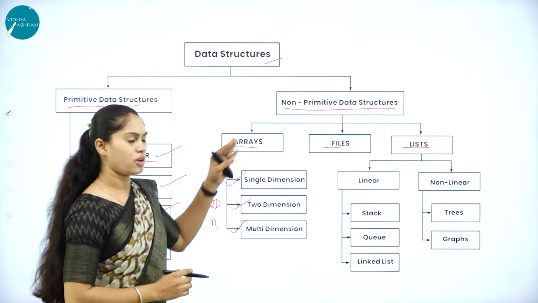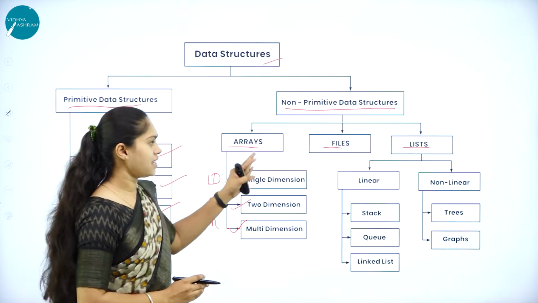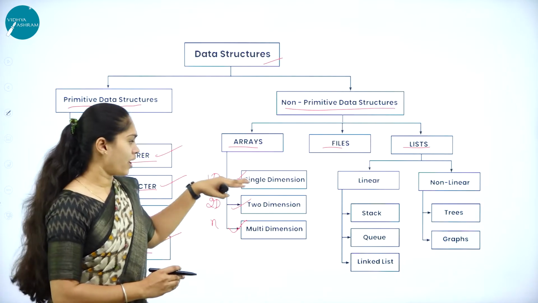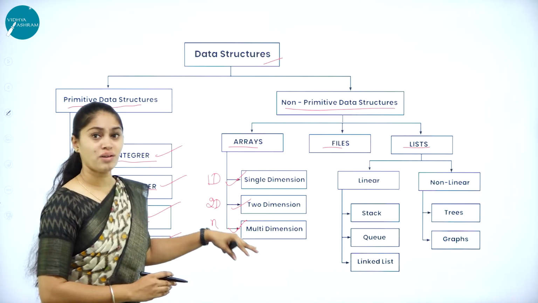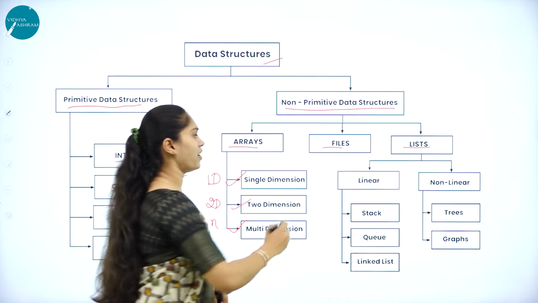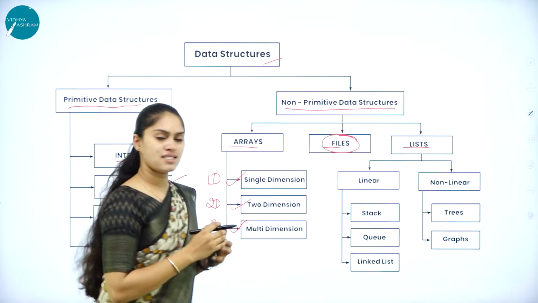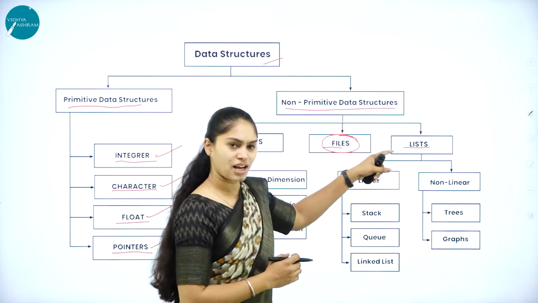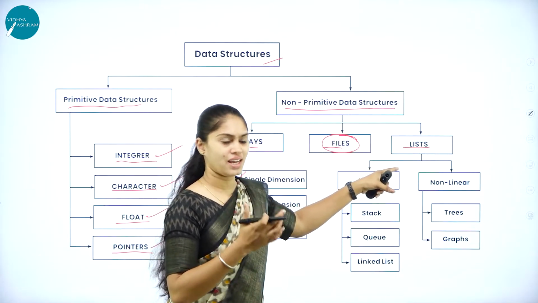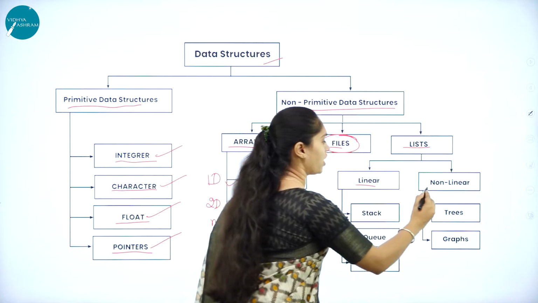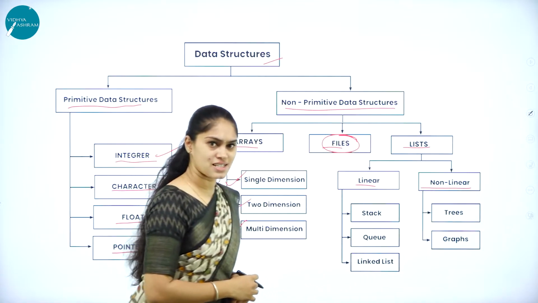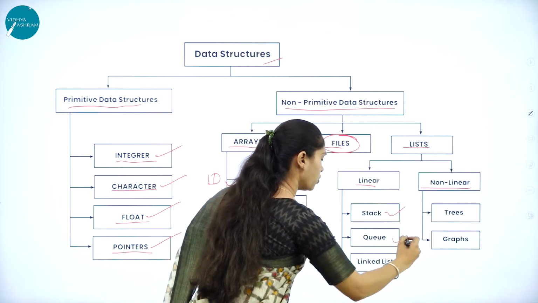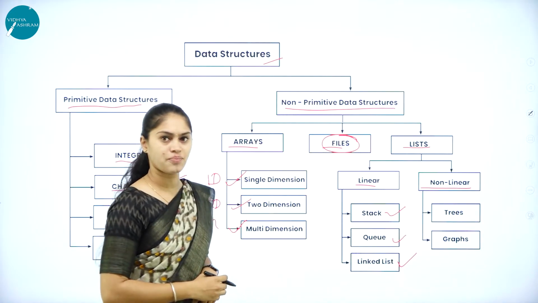The file is not further classified into any types. But the list can be either a linear list or a non-linear list. The linear can be stack, queue and linked list.